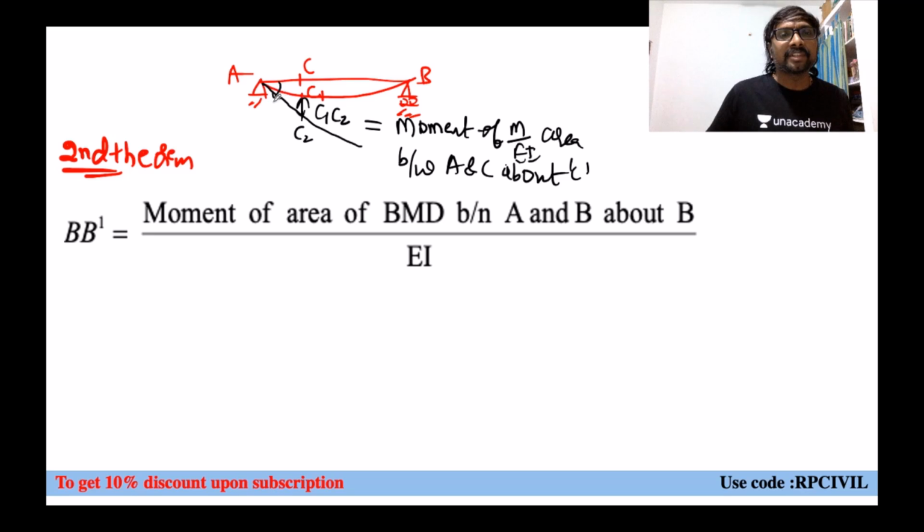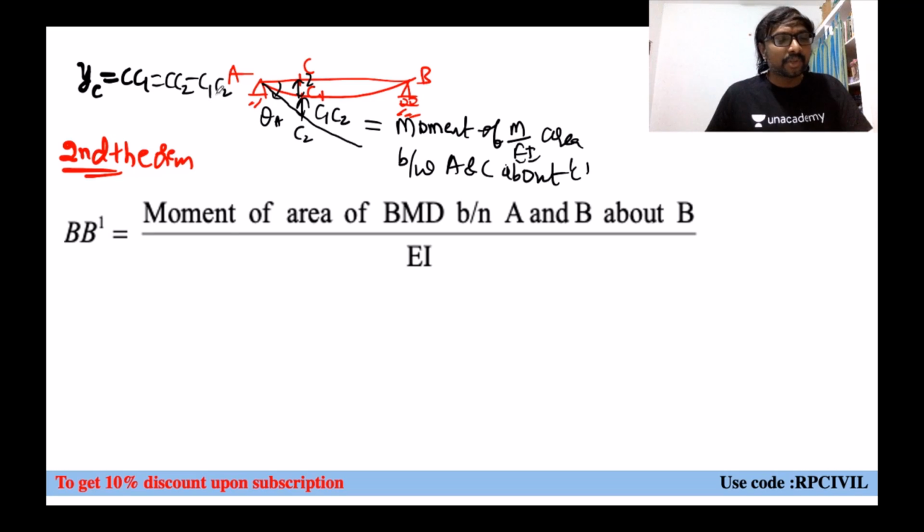Yes. So if you know this theta A, we can get this total vertical value. When you know this total vertical value, how can you get the actual deflection? The total vertical below, right? From the original beam to the tangent, we can get it from this theta A. If you know this AC length and theta A, we can get this CC2, or not? Yes, CC2 we know. Right? Deflection at C is equal to which one? CC1. What is that CC1? CC2 minus C1 C2. CC2 you can get from theta A and AC. C1 C2, how can you get? C1 C2 you can get from this Mohr's moment area theorem.